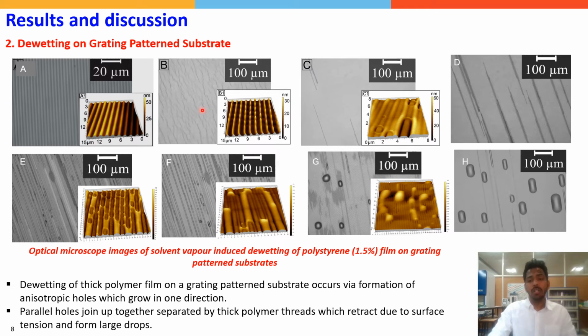On patterned substrates, upon exposure to solvent, we observe some undulations, but these undulations vanish with the formation of holes. Now the interesting thing is that these holes grow and align along the direction of the pattern. During this step, some neighboring holes merge, leaving a lump of polymer, and this lump grows and forms bigger droplets, which sit on multiple stripes.